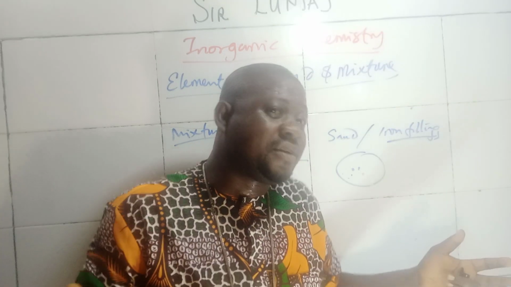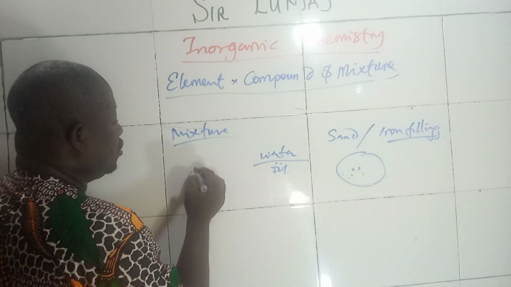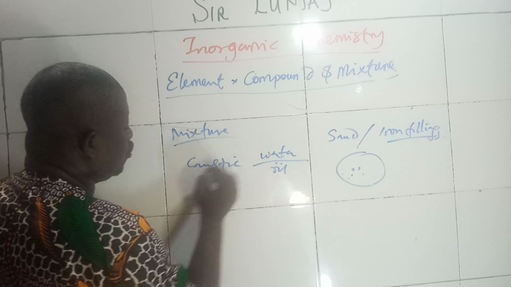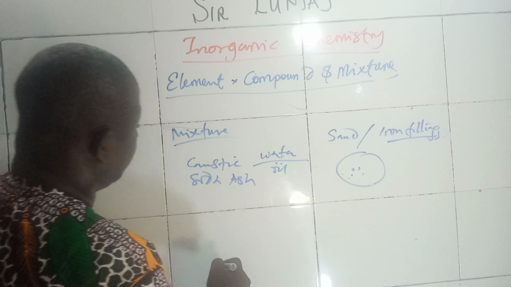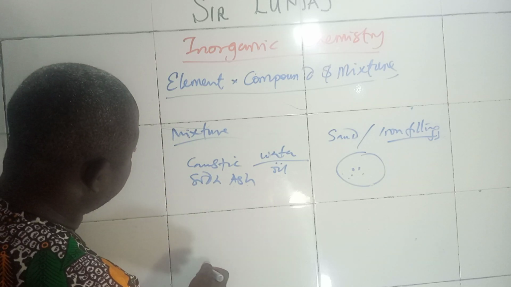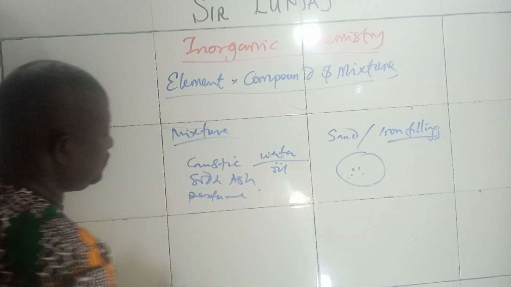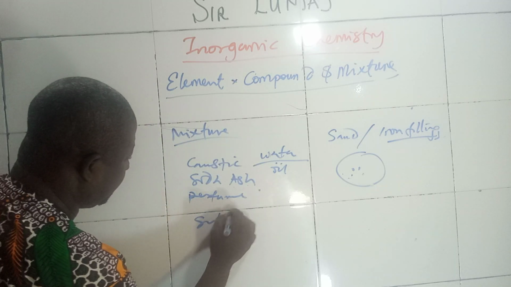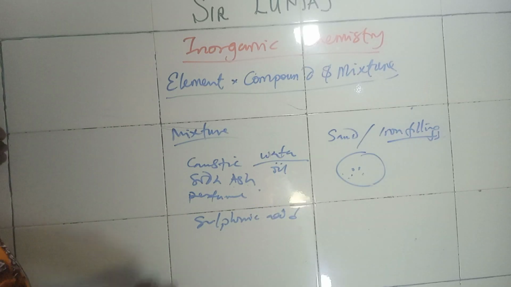It's just like the way we make soap, the saponification reaction. You know, soap, by the time you bring your caustic soda, your soda ash, which other thing again that we add to this? You can add perfume to it. You have sulfonic acid. So, another compound.